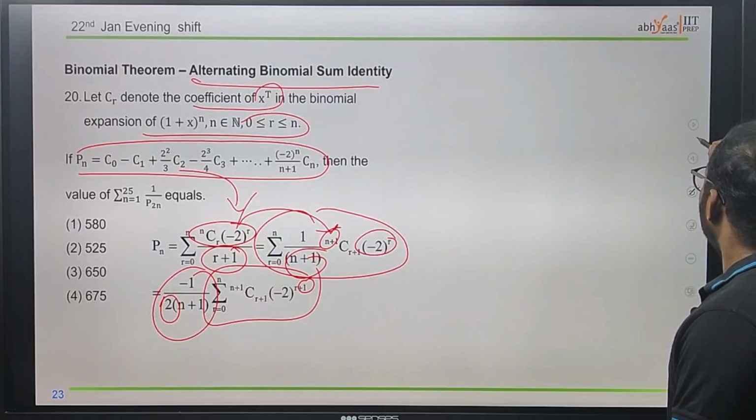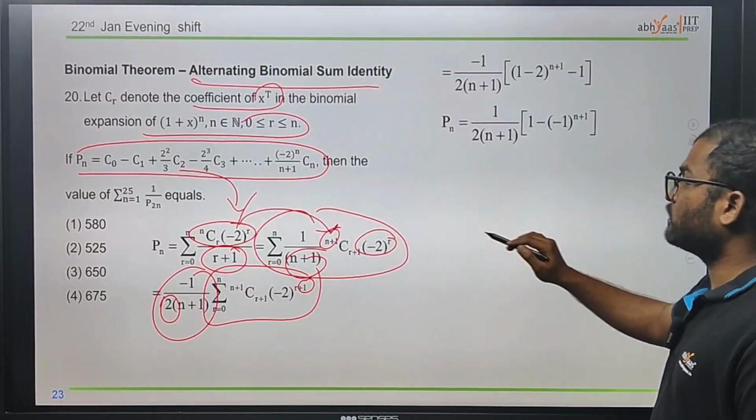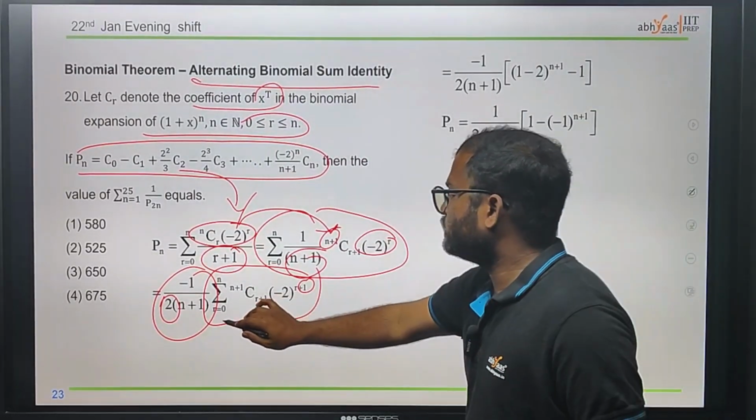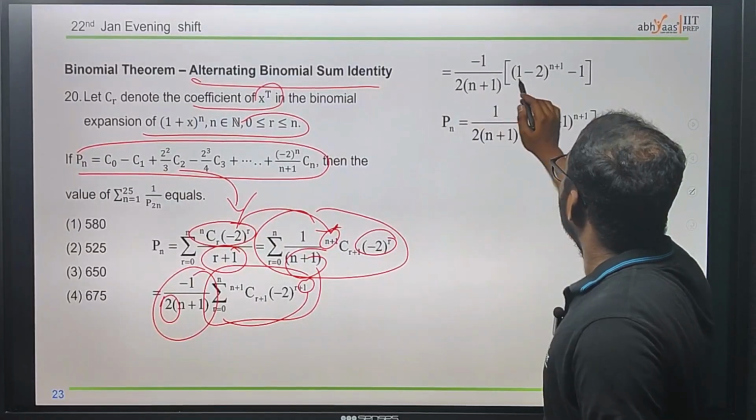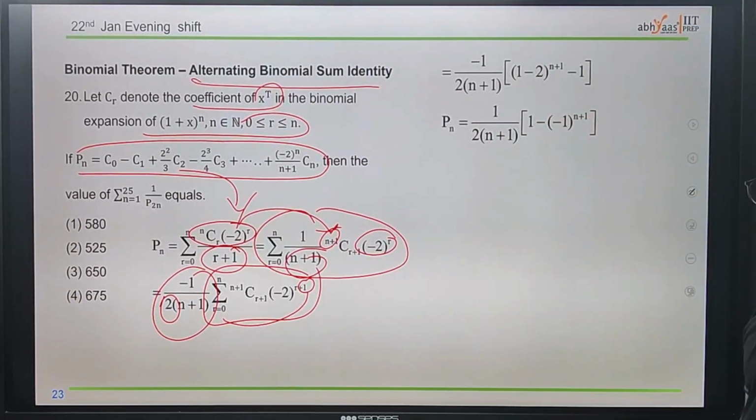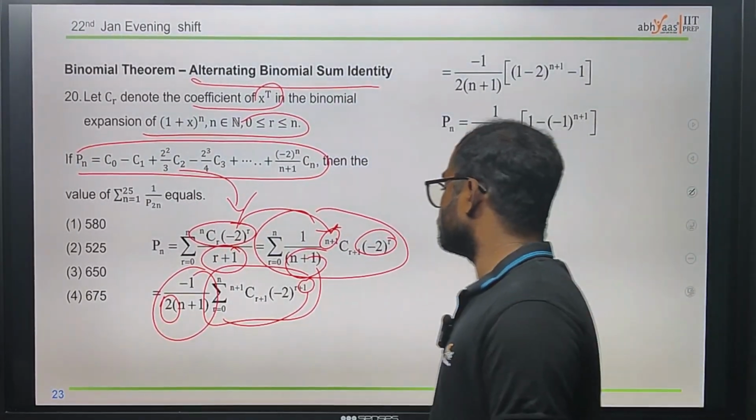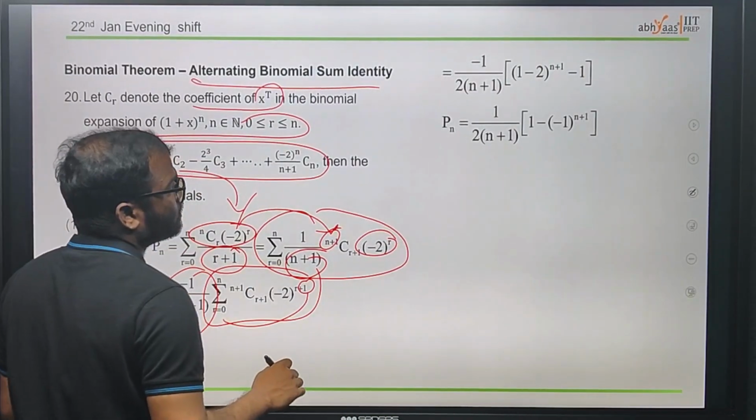I hope you understood. Now, with further simplification, the nth term will be 1 minus 2^(n+1), minus 1, and using the same nth term we convert that.